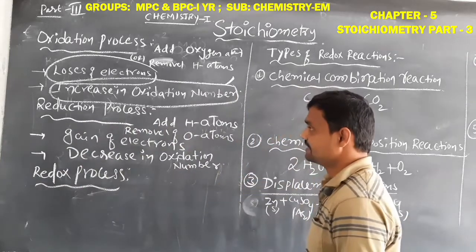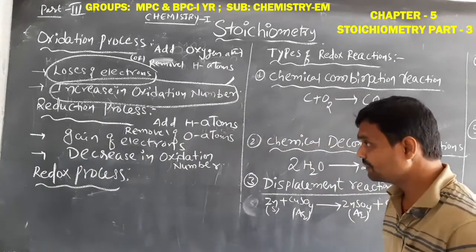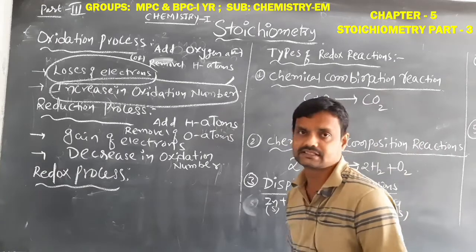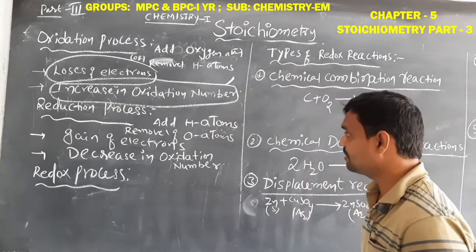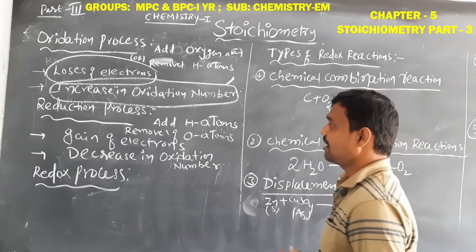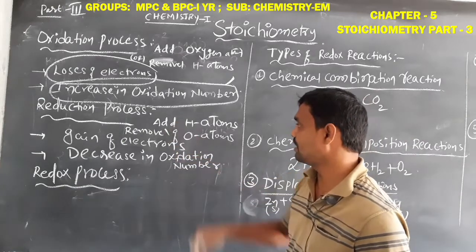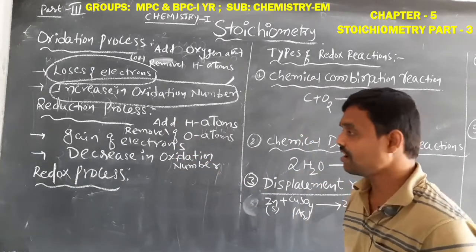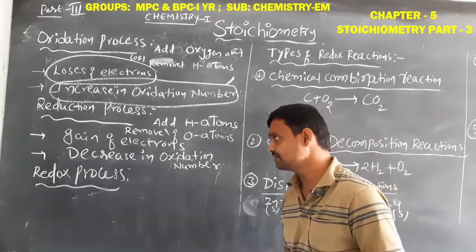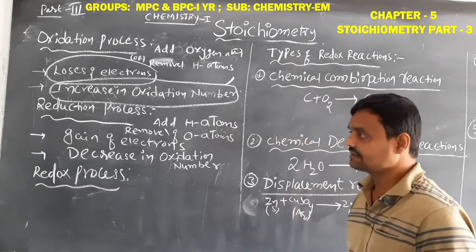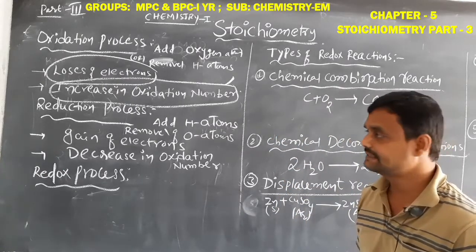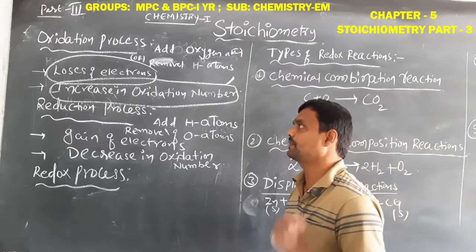Okay students, this is the meaning of the reduction process. What is that? Addition of hydrogen atoms or removal of oxygen atoms or gain of electrons or decrease in oxidation number. This is called the reduction process.